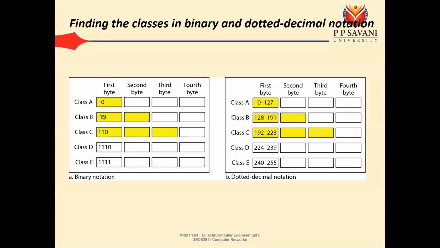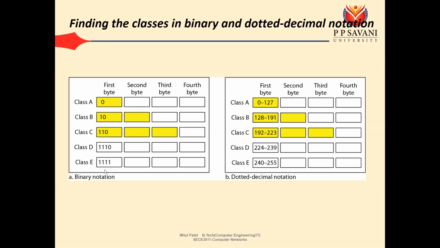Now for class A, they have decided that the first bit is always 0. For class A, in the binary notation, the first bit is always 0. For class B, the first 2 bits are always 1, 0. For class C, the first 3 bits are 110, and for class D, the first 4 bits are 1110.